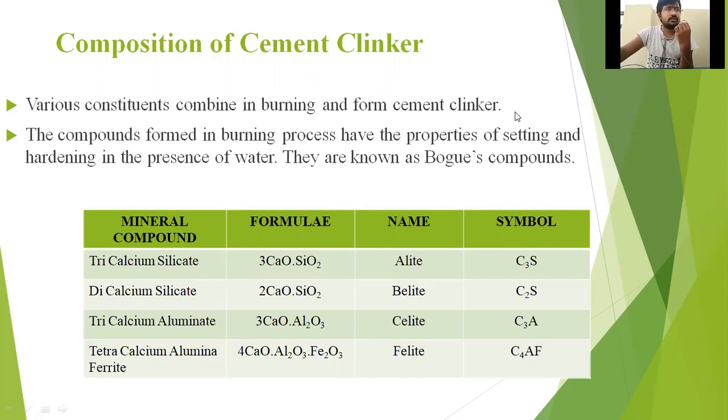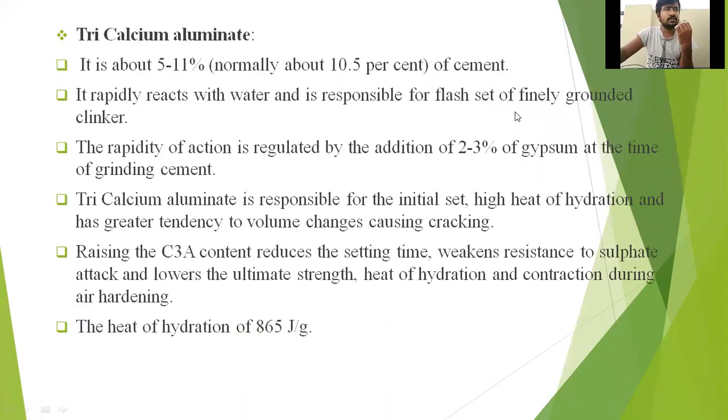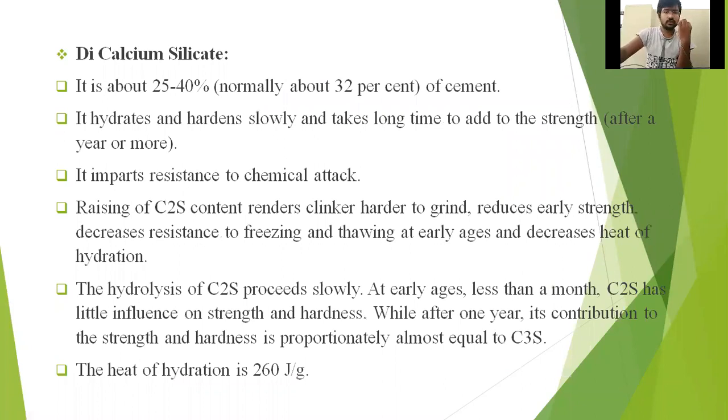Here we are at dicalcium silicate. The hydrolysis proceeds slowly at early ages, less than a month. After 1 month, or nearly 1 month, the reaction of C2S is started and it proceeds to give strength to cement. When the C2S is formed, more or less nearly 1 month, at that time this C2S will be produced.